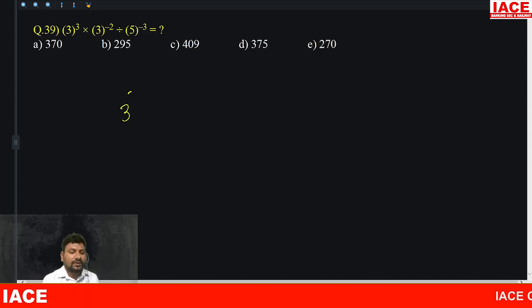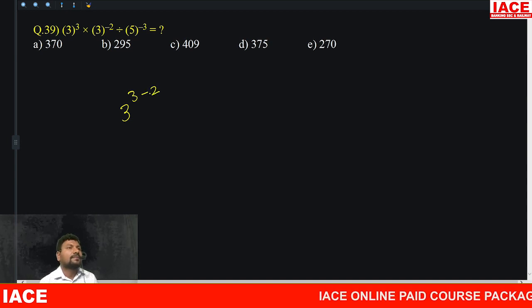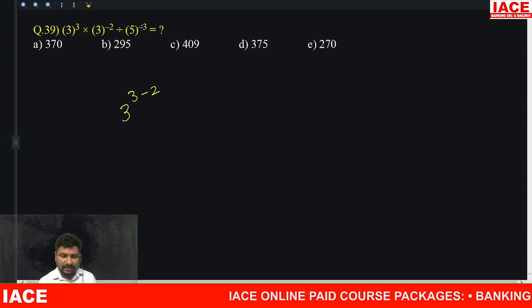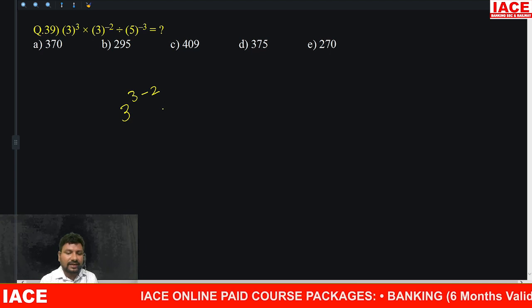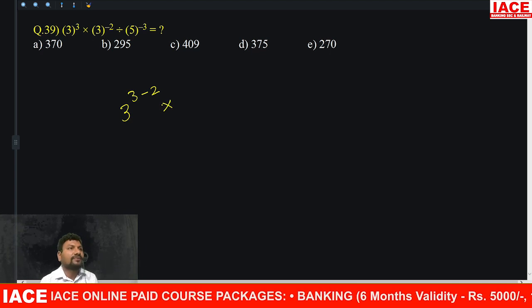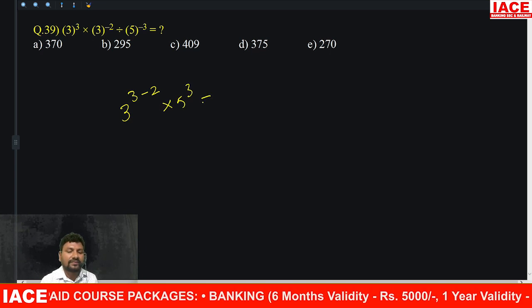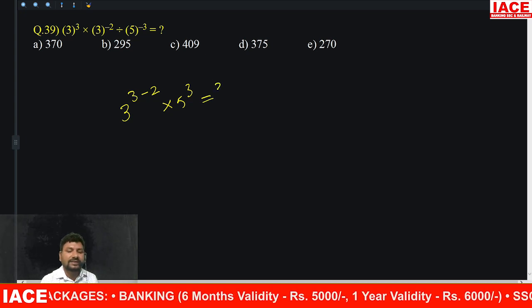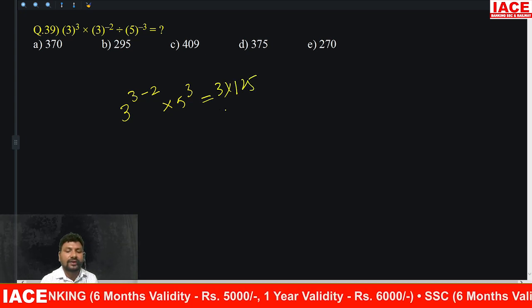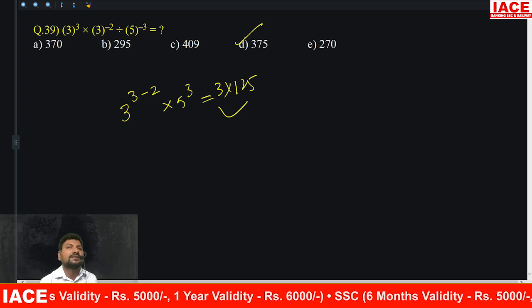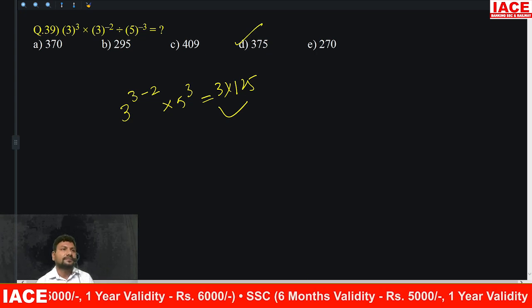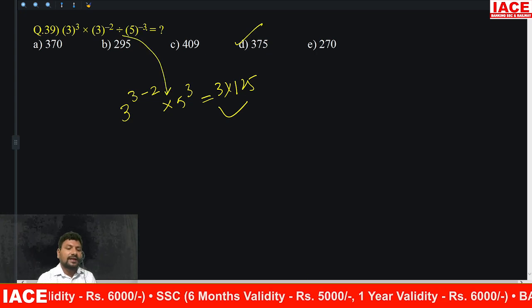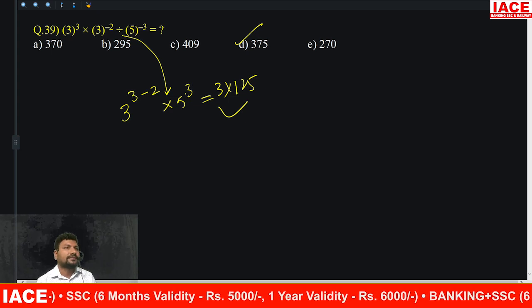3 cube, and into 3 to the power of minus 2, you can write minus 2, okay, and it is a 5 to the power of minus 3. When coming to the value in division, division means you can write into, that is a 5 to the power of 3. 3 to the power of 3 minus 2 means it is only 3. 5 to the power of 3 equal to 125. 3 into 125, answer is 375. Option D. When the division converts, the negative value becomes a positive value in a power.